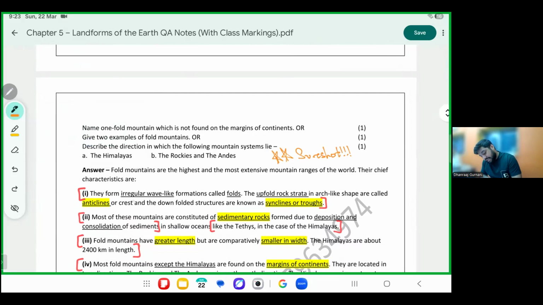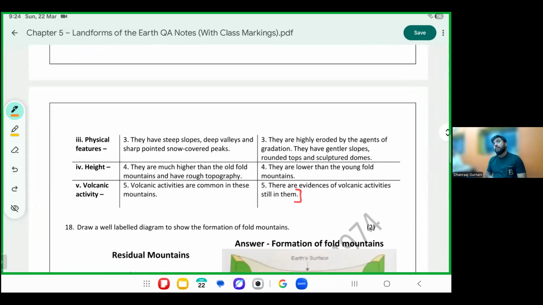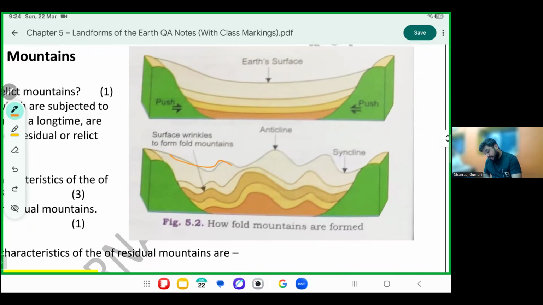Please mark, these are formed by irregular wave-like folds. Irregular waves called folds. As you saw in this diagram. Now this diagram becomes very important. It's not one fold, it is multiple folds, that also of different heights. It's not a uniform fold.